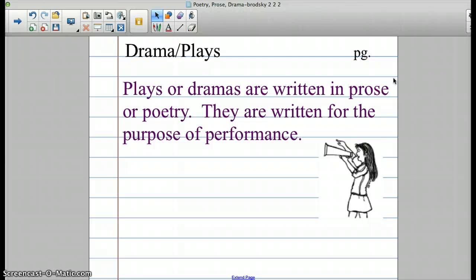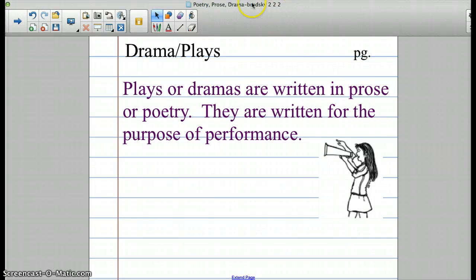So remember, prose is written with the English language rules, and it's organized into sentences and paragraphs. Whereas in poetry, you've got verses and stanzas, and they don't have to follow the rules of the English language, and they want to evoke a lot of emotion. But what makes drama different is that a play is written for the purpose of performing.